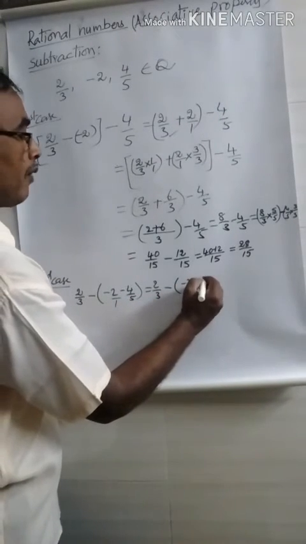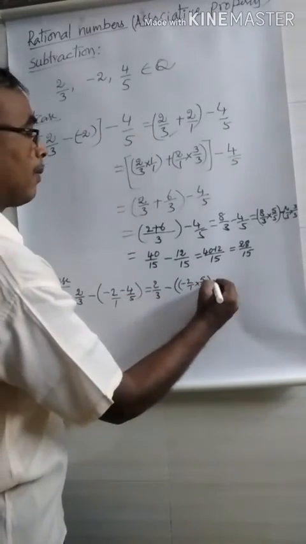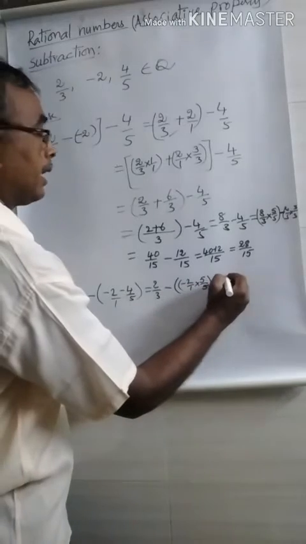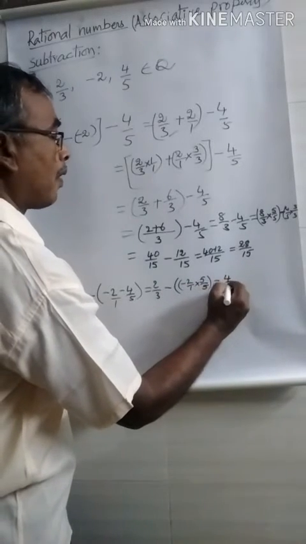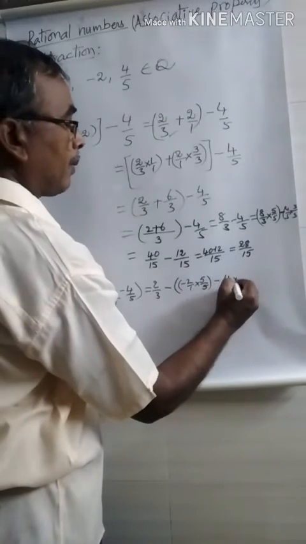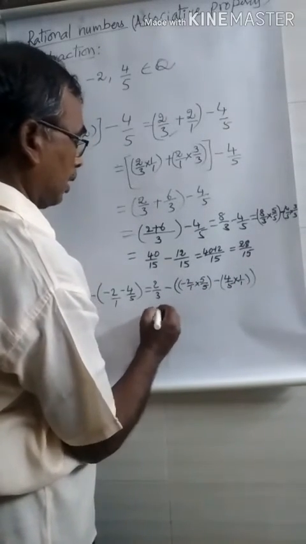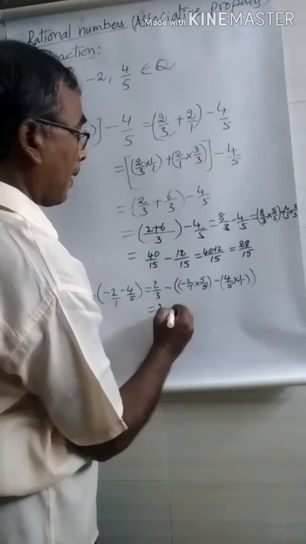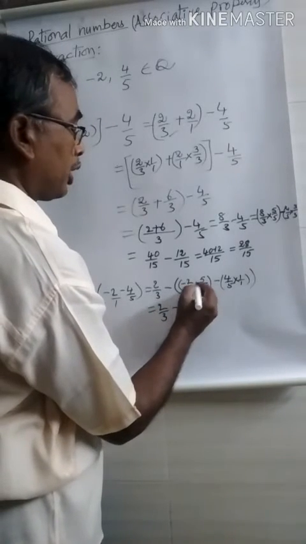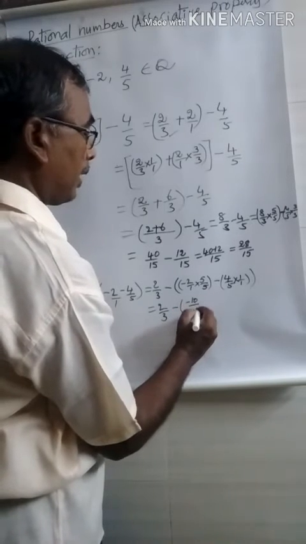So you equate the denominator: minus 2 by 1 into, what is the denominator in the second one? 5. Hence you write 5 by 5. And you put the minus symbol here. And here it is 4 by 5. What is the denominator in the first one? 1. Hence you multiply it by 1 by 1. Now you check it, what do we get? 2 by 3 minus, minus 2 into 5, minus 10 by 1 into 5, 5.